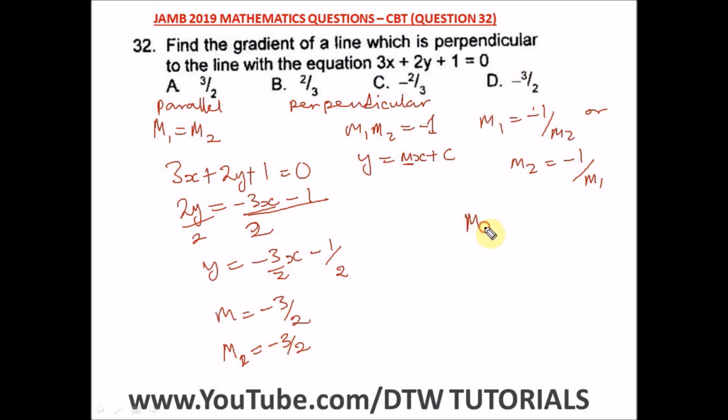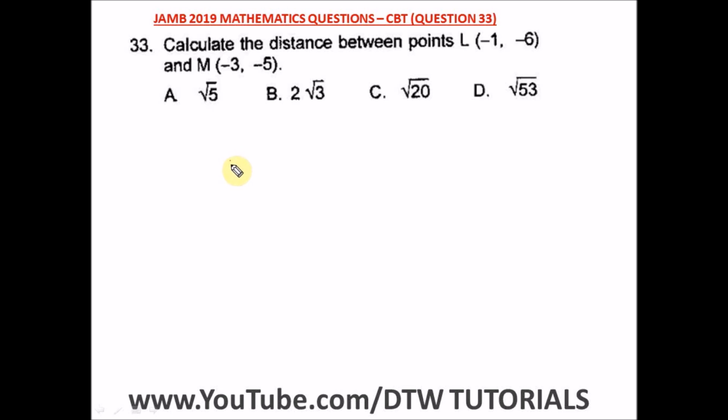So m1 is equal to minus 1 over minus 3 over 2. This negative will cancel out this negative, and 2 will come up. So we are left with 2 divided by 3. So m1 is equal to 2 over 3. The gradient of the other line which is perpendicular to this line is 2 divided by 3, and our right option is option B.